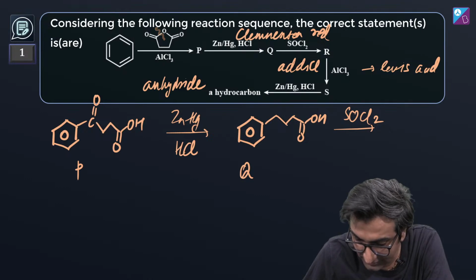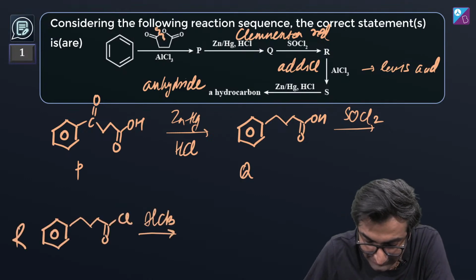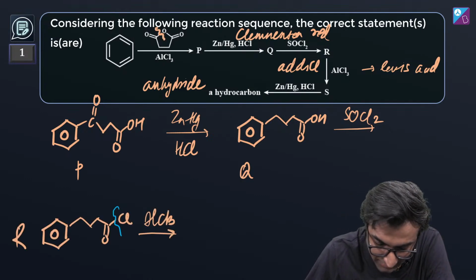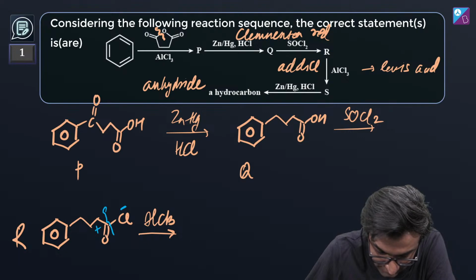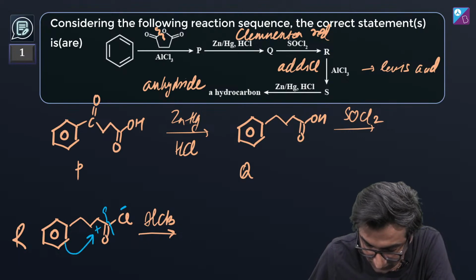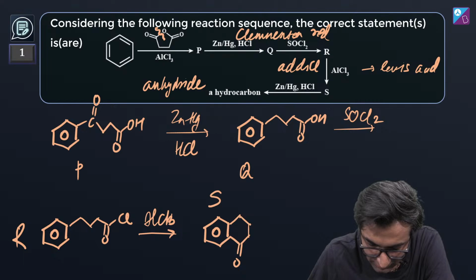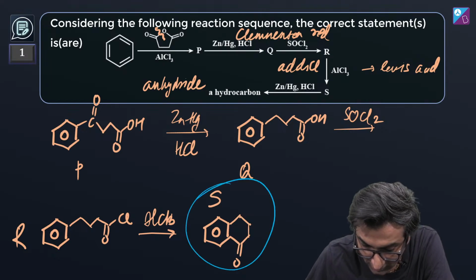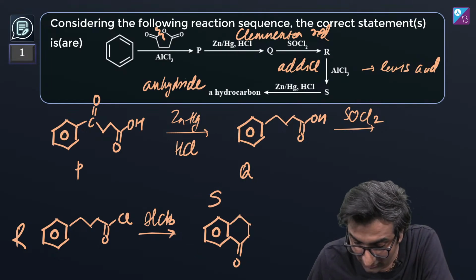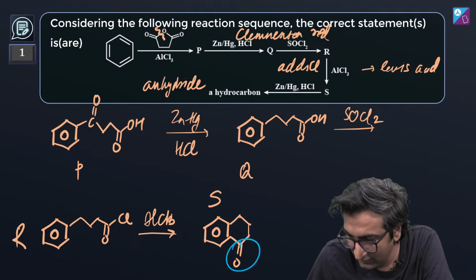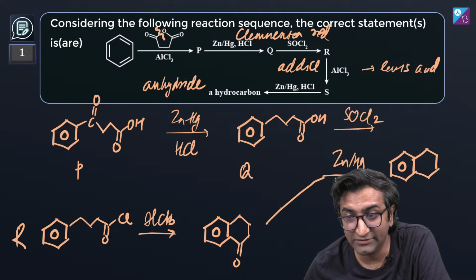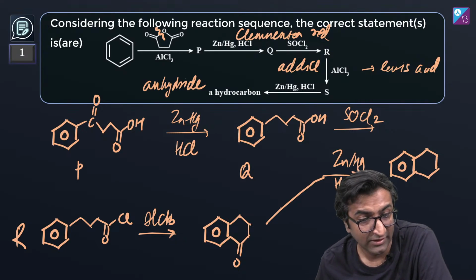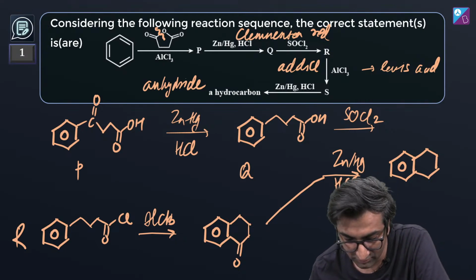That's it. After that AlCl3, this is going to break. Not this way, it's going to break this way. So there's a plus charge here, minus charge here. This plus charge, blah blah blah, forms here. Again it forms this amazing compound which is S. After so much labor, you finally reduce this and you get a nice compound which is still aromatic. This is the final sequence, and this dialkyl cadmium with ketone, right?